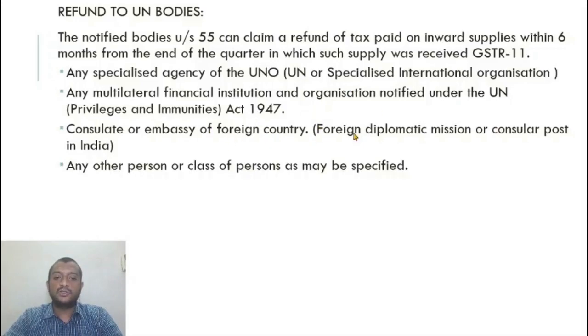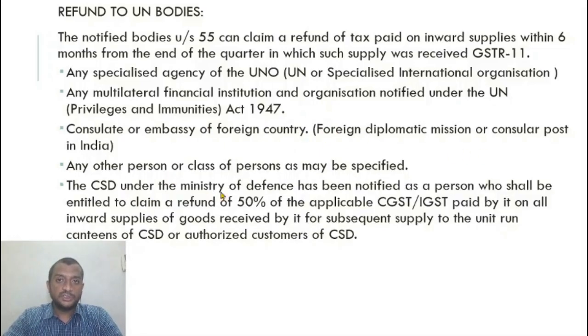Consulate, embassy, the Iran consulate, if it purchases any goods on payment of tax, it can claim a refund. Any other person who has been notified. So the persons notified: the Canteen Service Department under the Ministry of Defense has been notified, who shall be entitled to claim a refund of 50% of whatever tax paid by the Canteen Service Department on the inputs that it purchases. The goods received by it are for subsequent supply, so whatever I purchase should be used for subsequent supply to unit run canteens of the canteen service department or authorized customers of canteen service department.